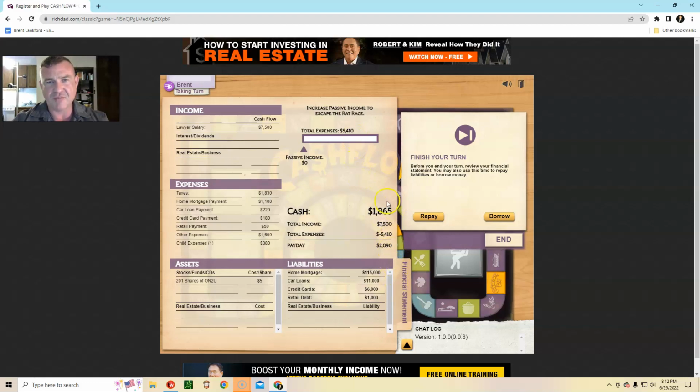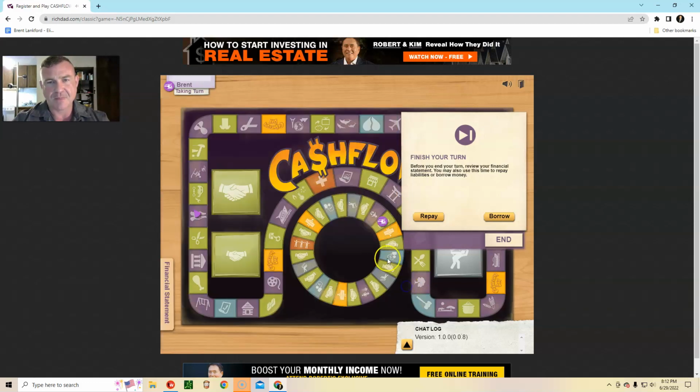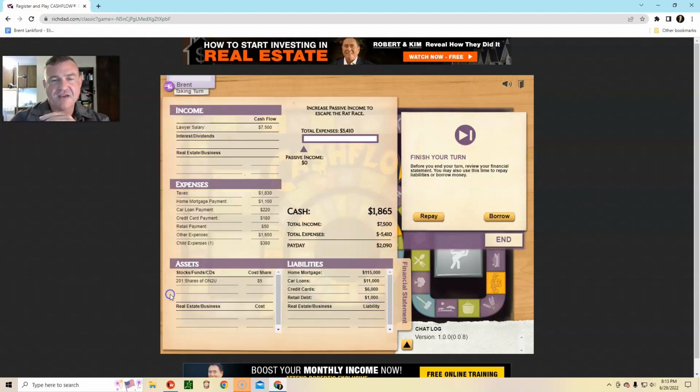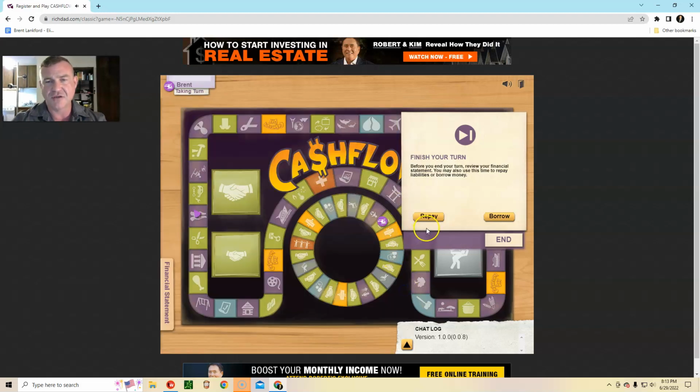One reason why I want to do that is to see what my monthly expenses are. I'm pretty close to this. This is a simulated game. You're working with some kind of computer system here, so it seems like it likes to land you right there, which seems to happen a little more than when you're playing the game on tabletop and just rolling the dice. And because I have less than that amount, I'm going to have to borrow the money if I land there. So I want to borrow as little money as possible, but also have some stock. The other thing I want to do is keep some money on hand for other opportunities.